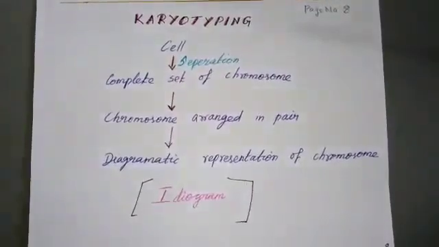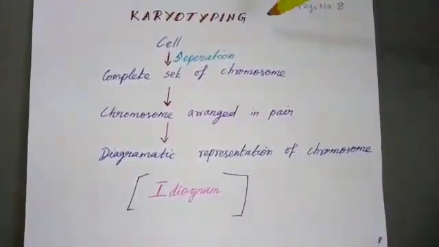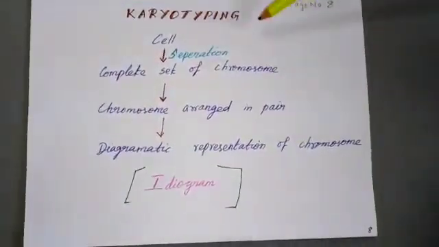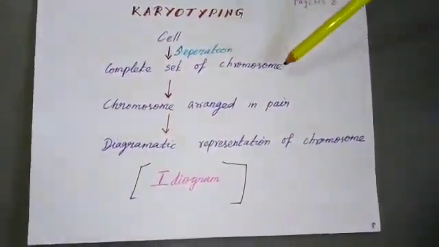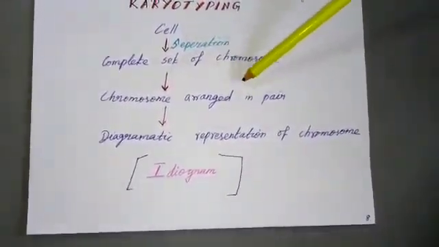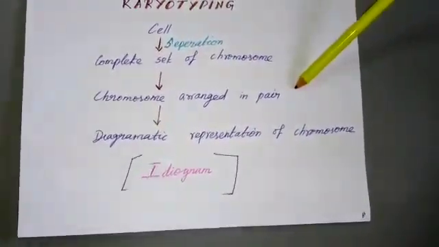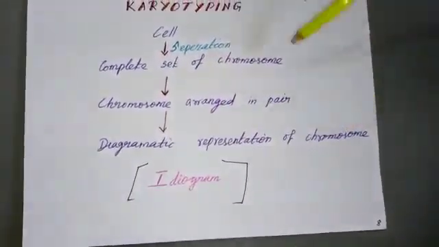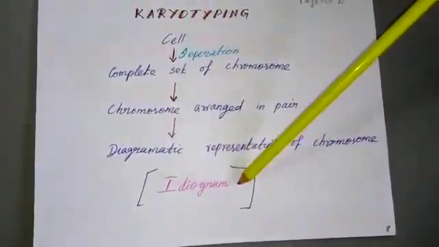So come to the important topic, karyotyping. See here, karyotyping means a complete set of chromosomes is separated from the cell. After that it is arranged in paired form. Then the diagrammatic representation of the chromosomes is done. That whole process is called ideogram.